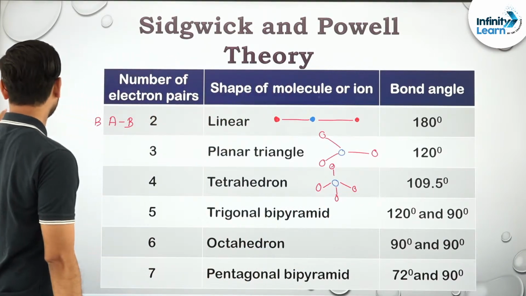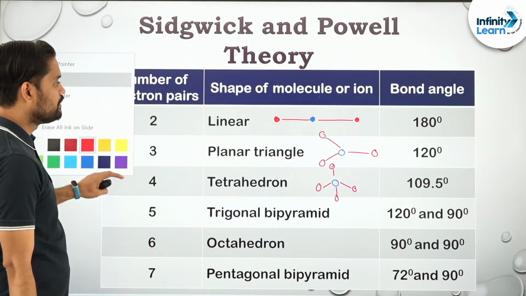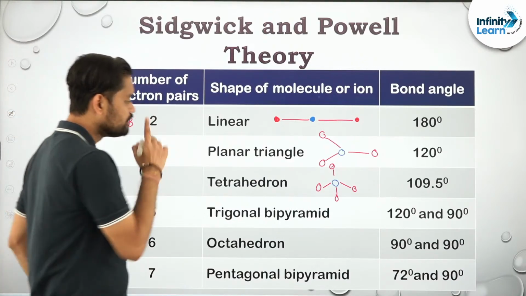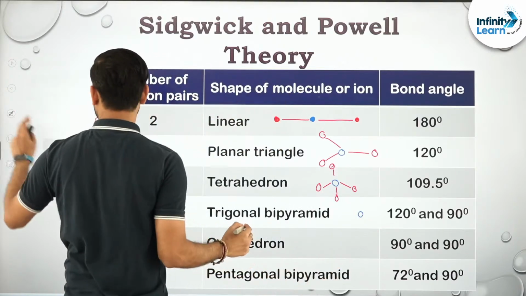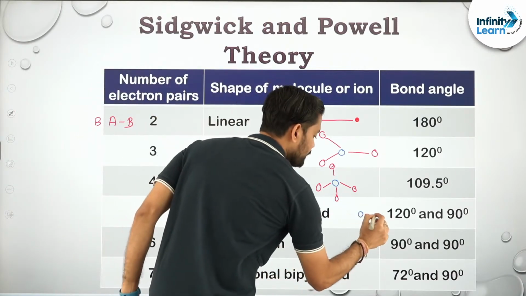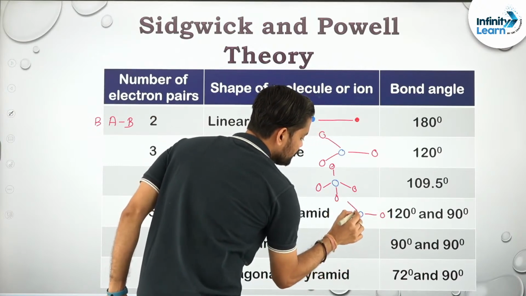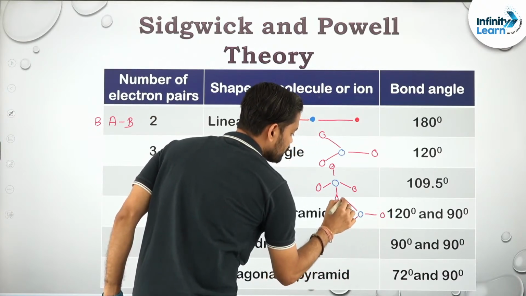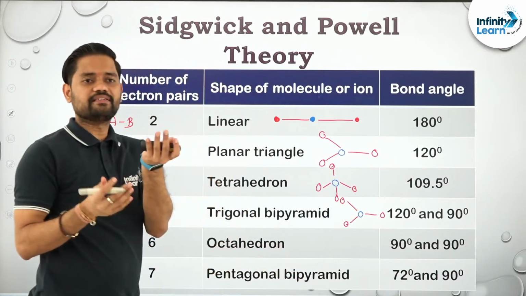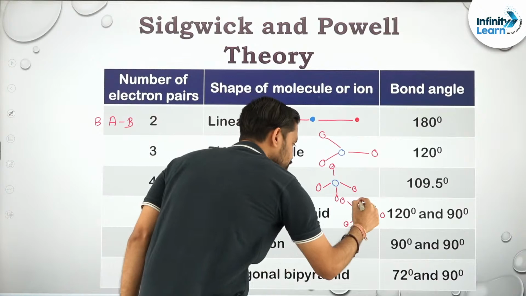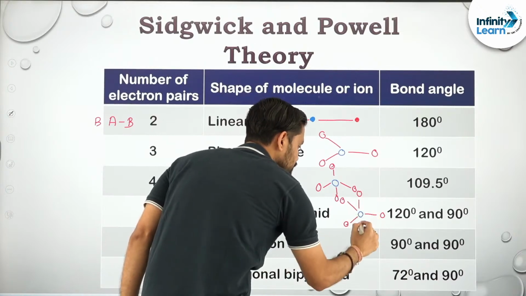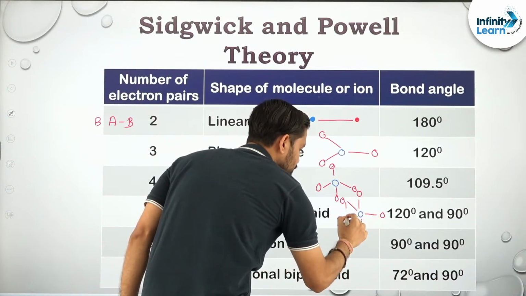If it is 5, it forms trigonal bipyramidal. Trigonal bipyramidal can be drawn in this way: a triangular base, first of all, with 1 atom at the top and 1 atom at the bottom. It looks something like this.